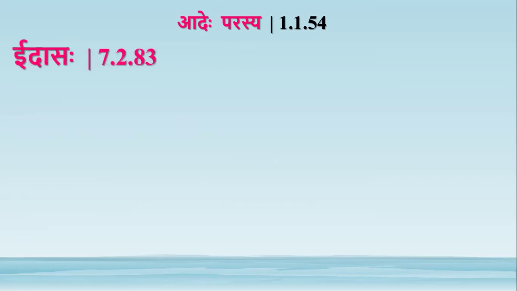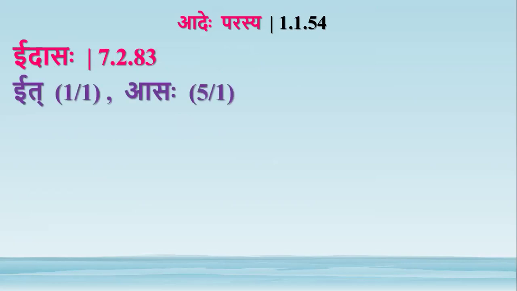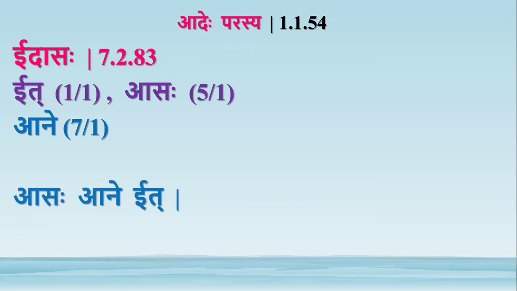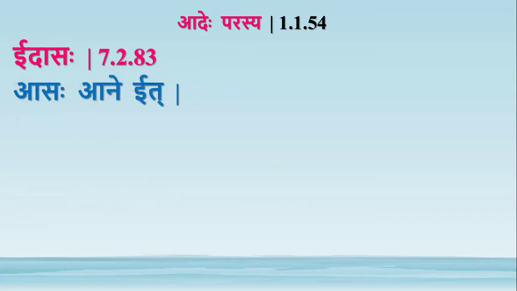Idasaha is the sutra 7283. Eat asaha. Eat is the pratama ekavachanam. Asaha is the panchami. Anurti of ane comes from the previous sutra. There is a sutra just before this sutra, Ane muk. So by that sutra, ane is taken as anurti. So the anvaya is asaha ane eat. Asaha is in panchami, ane is in saptami, eat is in pratama.